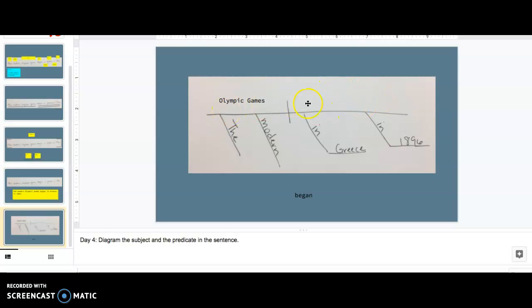And our simple predicate, or the one verb that our subject is doing, is going to go on the right. In this case, it will be began. Okay, this was a really kind of easy peasy diagram this week.